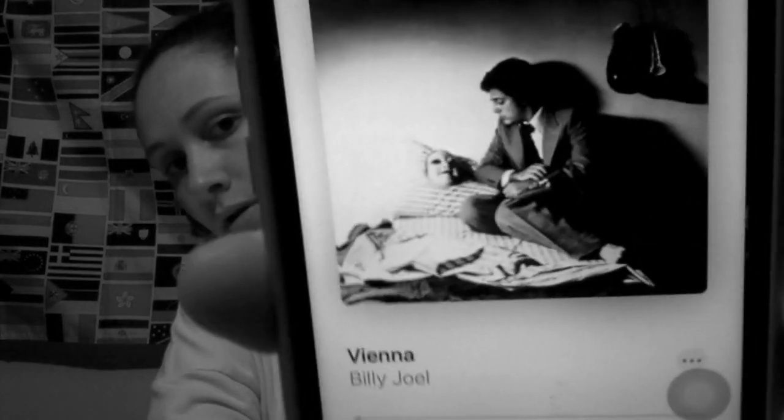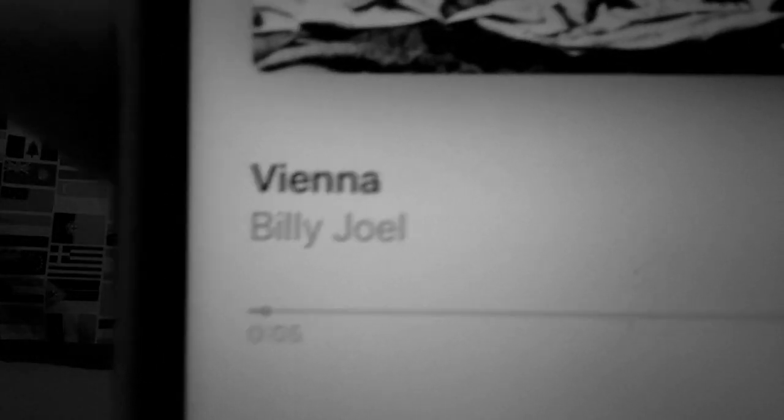My favorite song, I'll pull it up for you, is by an artist named Billy Joel. And the song is called Vienna. And I just think it's a really good song. I've always liked it. It's nice to listen to in the car. It's nice to listen to if I'm just walking. It's a good song. It's my favorite song. It has a really nice message. And I like the piano music in the background. So what's your favorite song and why? And maybe you can listen to Vienna by Billy Joel and see why I like it so much.